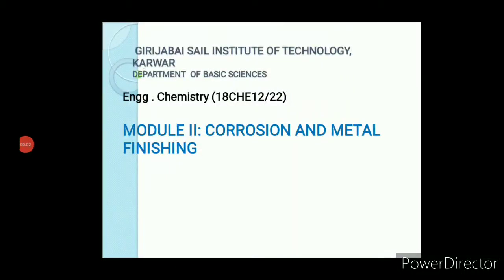Hello students, let us begin with chapter 2 of module 2 from this video, which is metal finishing. In the previous videos we understood some very important concepts related to corrosion, which was chapter 1, in which we understood everything from the definition of corrosion to factors affecting the rate of corrosion, then different types of corrosion, then different corrosion control methods, where we learnt anodizing, galvanizing, etc. So let us begin with the next chapter of module 2, which is metal finishing.